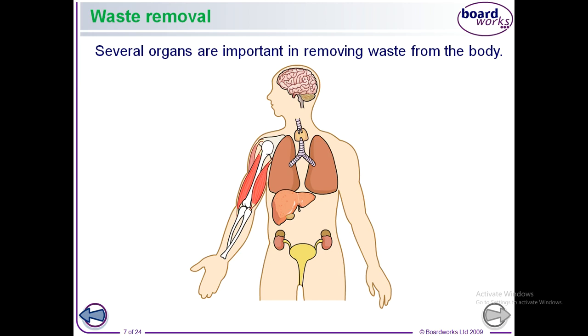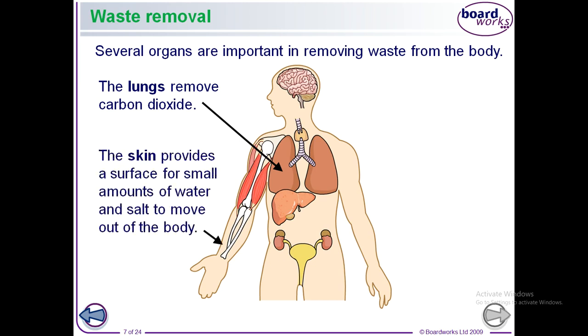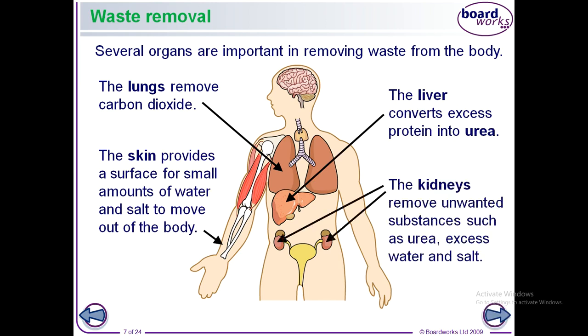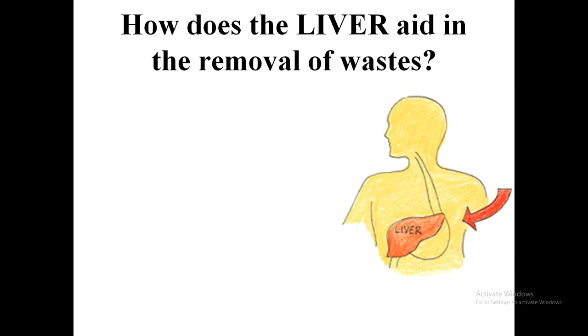Waste removal. There are several organs involved in the excretion of waste materials, which are the excretory products. For example, the lungs remove carbon dioxide. The skin provides a surface for a small amount of water and salts to move out of the body in the form of sweat. The liver converts proteins into urea, like the deamination process. The kidneys remove unwanted substances such as urea, excess water and salts.